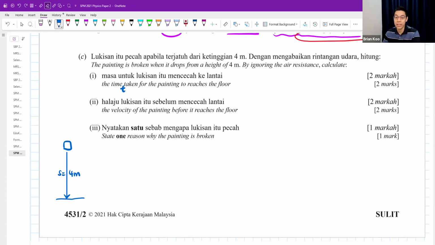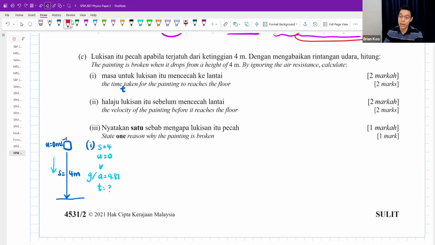Some people, after looking at all this, they still don't really know what is going on. Guys, this is what I call a SUVAT question, because I know at the start, my initial velocity is 0, right? The painting at first is resting, and then it will start moving. If you don't know what is SUVAT, S-U-V-A-T, it's all this, I'm trying to find the T. My U is 0, my S is 4 meters, and then my acceleration, or we can call it the g value, the gravitational acceleration, is 9.81. Why? Because the painting is falling down with gravitational acceleration. We ignore the air resistance.